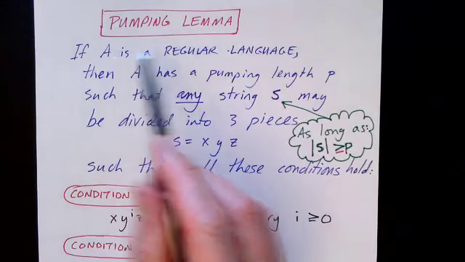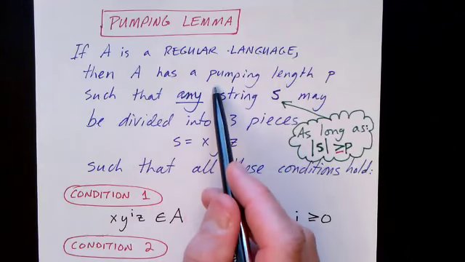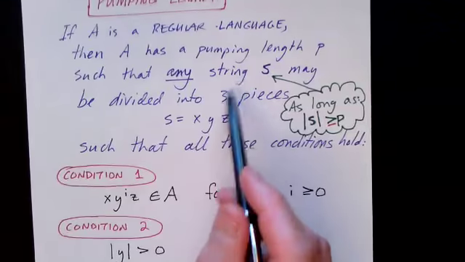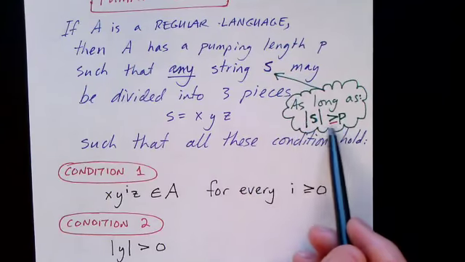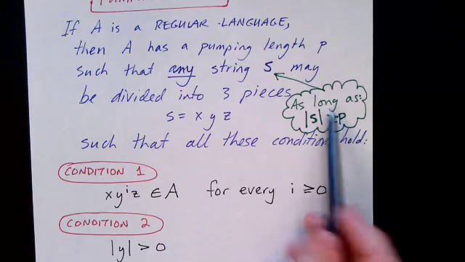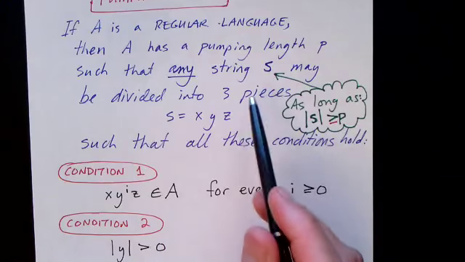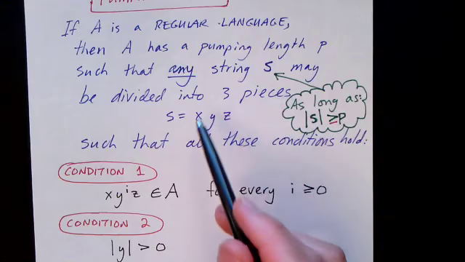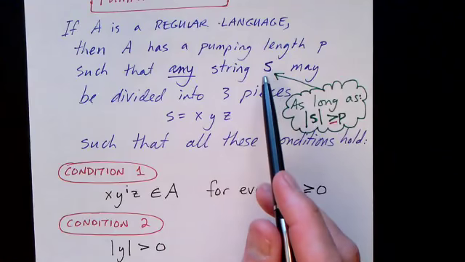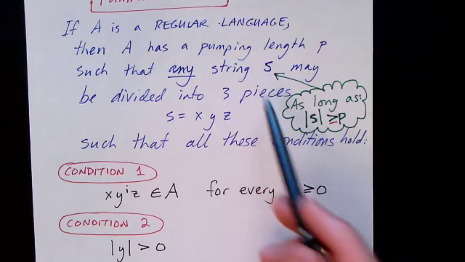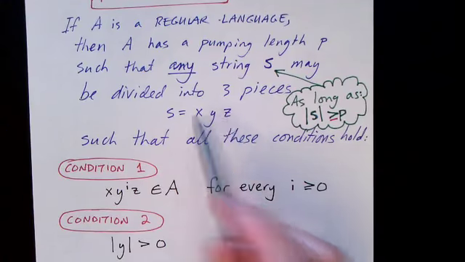If a language A is a regular language, then that language has a pumping length p, such that any string, we'll call it S, that's as long or longer than the pumping length, in other words, any string that's sufficiently long that's in the language, can be divided into 3 parts or 3 pieces, which we'll call x, y, and z. So any string that's in the language that's longer than p or as long as p can be divided into 3 pieces. Somehow it can be divided.